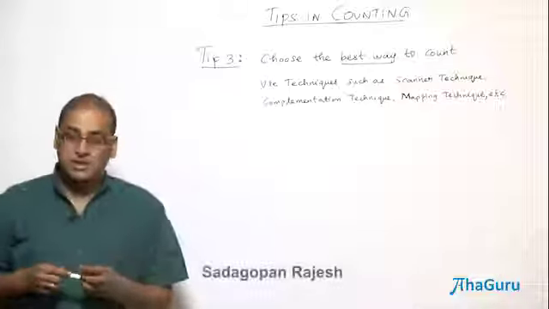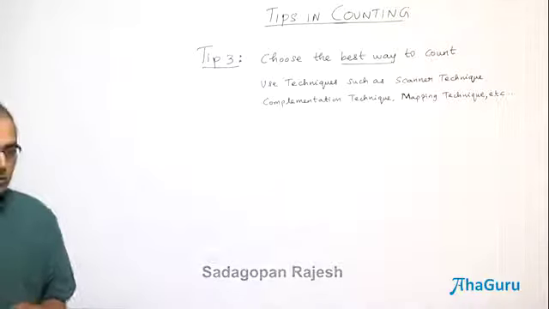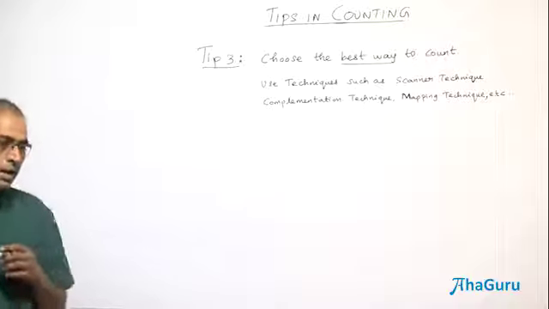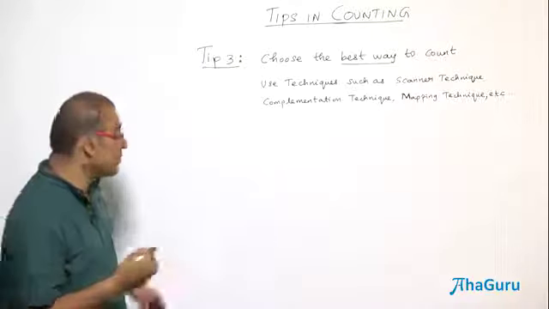So what is the highest power of 5 that divides 2017 factorial? What is the highest power of 5?